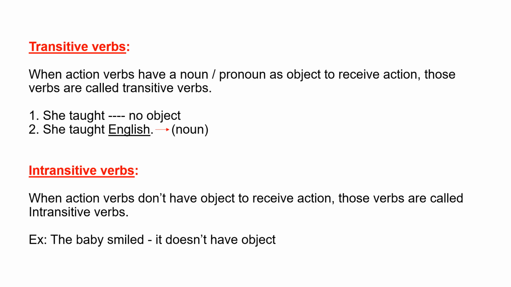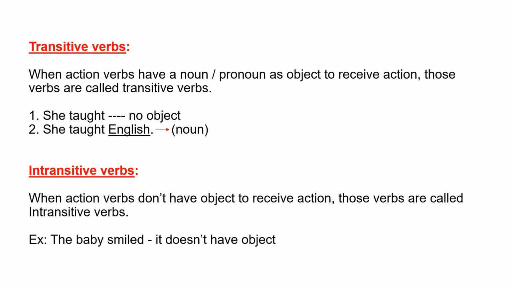She taught English. In this sentence, English is the object and it is a noun. This sentence makes sense. So, these types of verbs are called transitive verbs. Transitive verbs have a noun or pronoun as an object to receive the action.